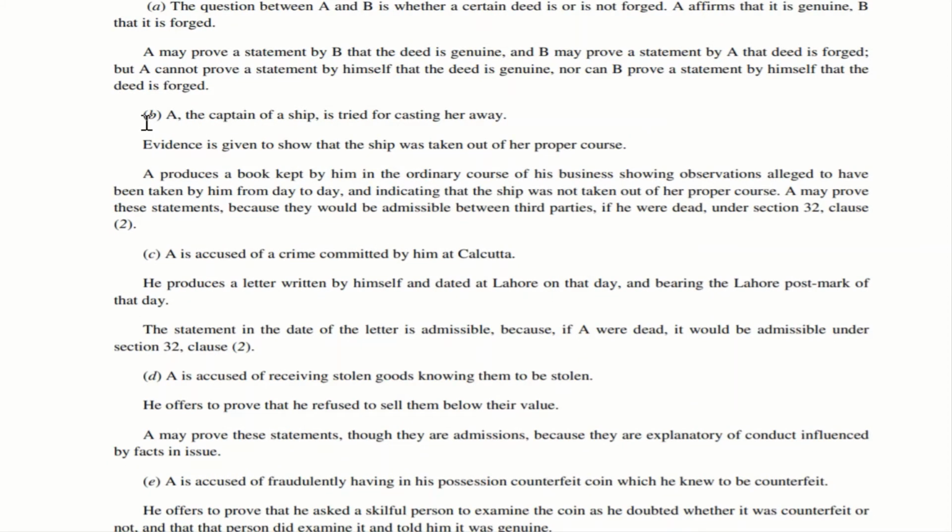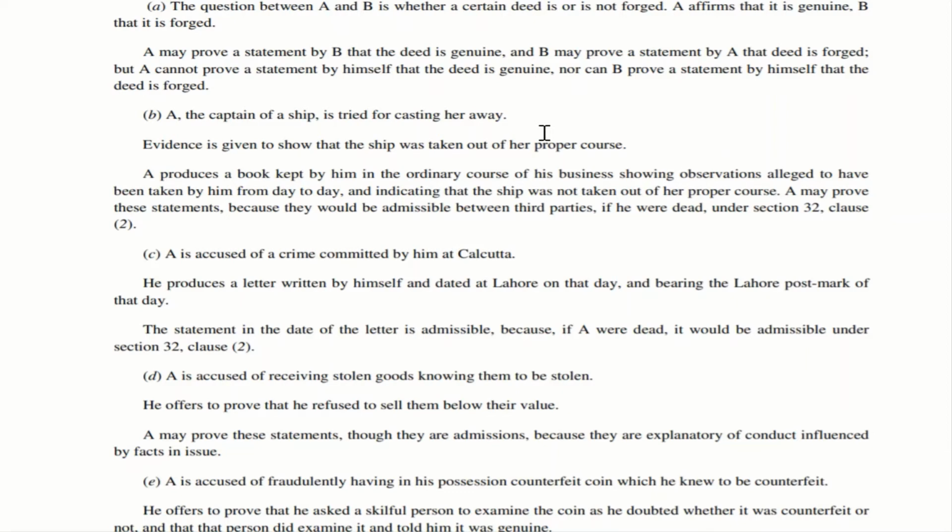B, who is in this illustration, there is A, who is the captain of a ship, and there is a case which is being put for casting the ship away from its normal route. So in this case, evidence is also provided that the ship was taken out of the proper course. Imagine someone is filing a case against this captain. They are coming and showing in the court that there is evidence to prove that the ship was taken out from the proper course.